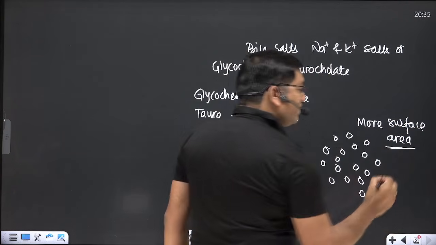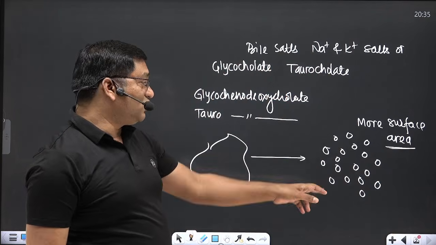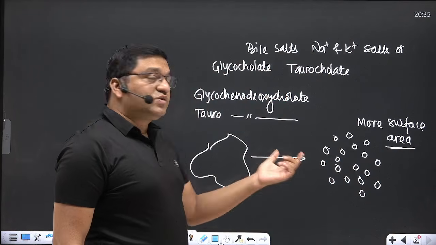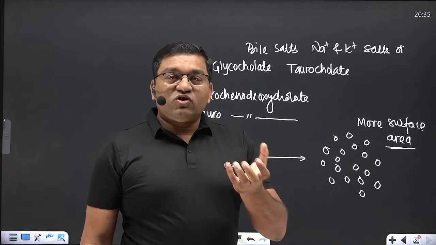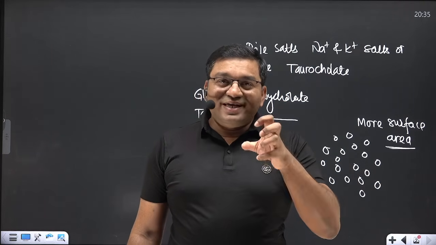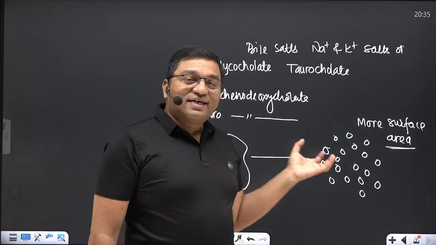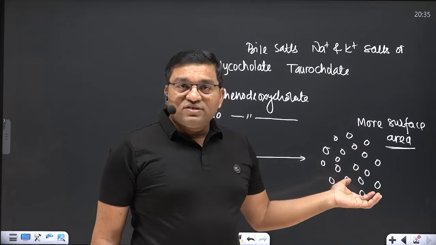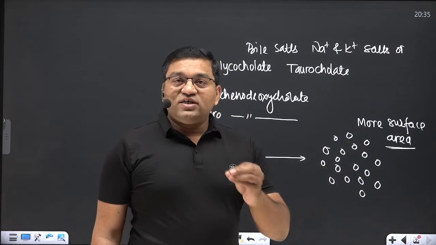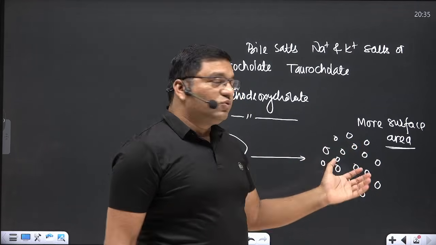So more surface area is available for the action of pancreatic lipase via this process of dispersion, because lipids are water insoluble compounds. Enzymes do not act directly on these water insoluble compounds, so a larger surface area is required, and this is provided by dispersion of larger lipid particles into the smaller ones.